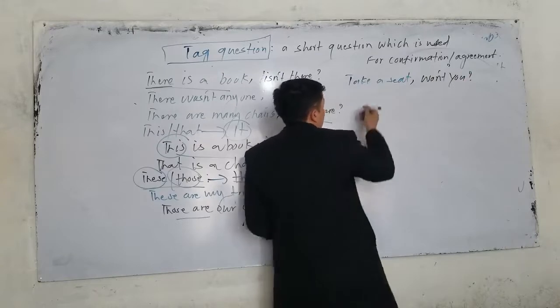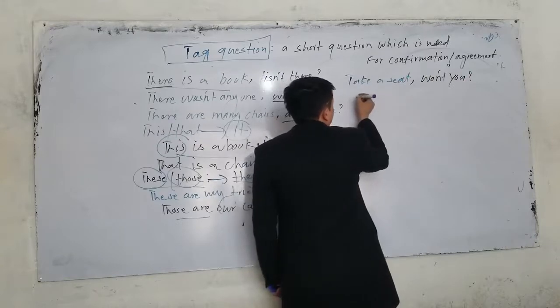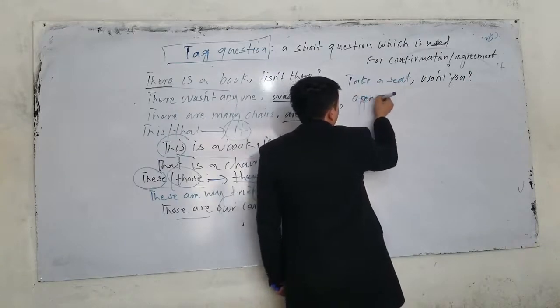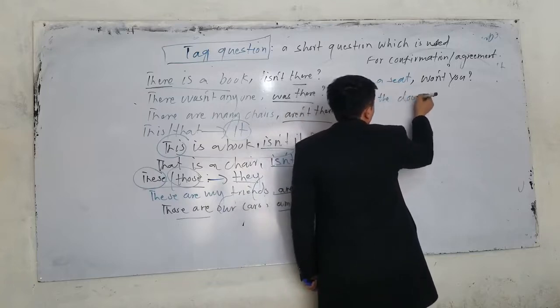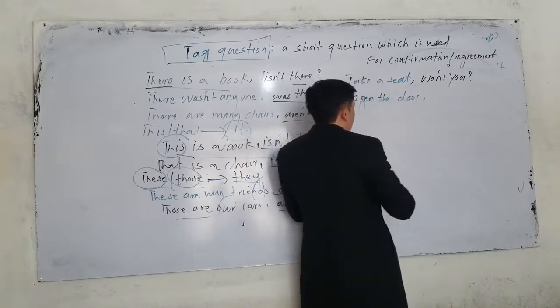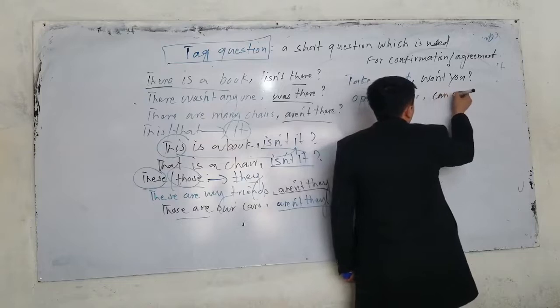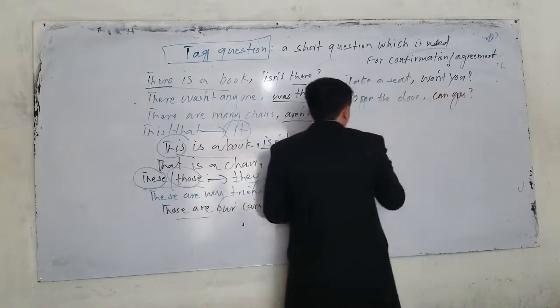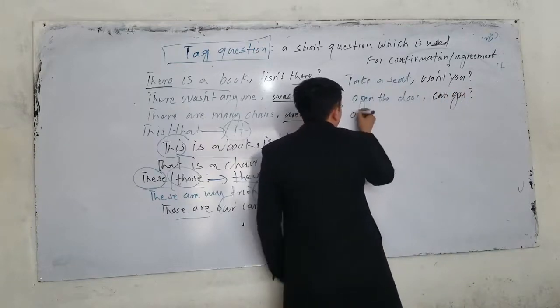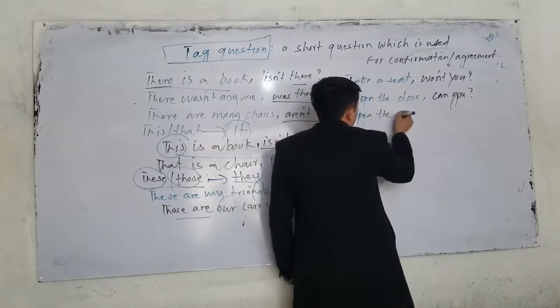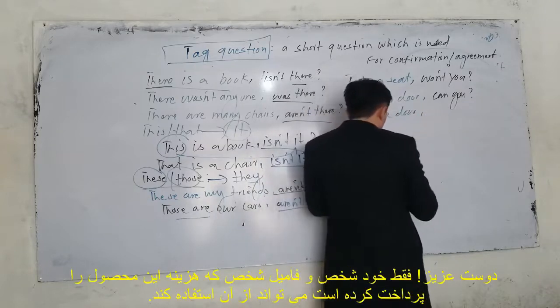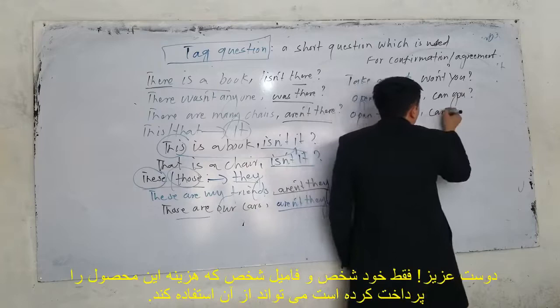Or the next one, I can also say, for example, open the door. Open the door. I will talk about the usages, don't worry. Can you? And the next one, open the door. I have to say, can't you?